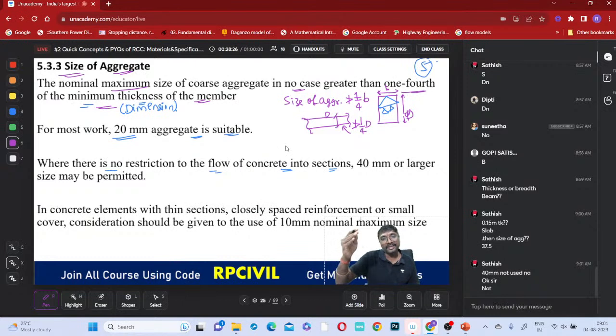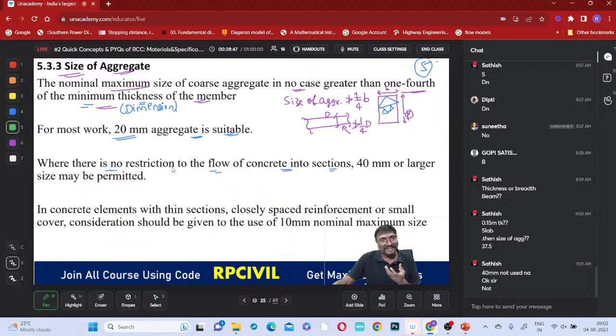It is better to select a much lesser value, so generally we take 20 millimeter only for slabs. We don't go up to 30, 35 also. We go with 20 mostly. 37.5 itself is not allowed, and 40 is absolutely not allowed. You have to be careful.